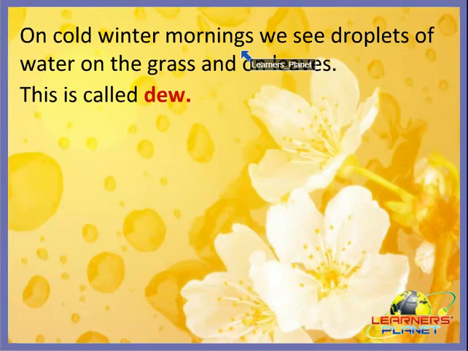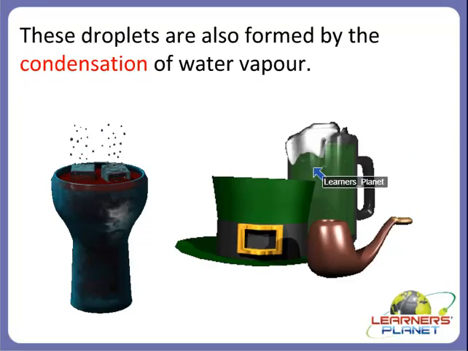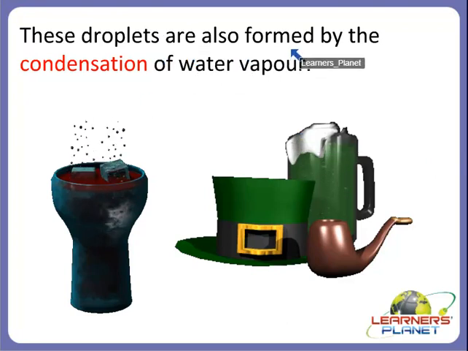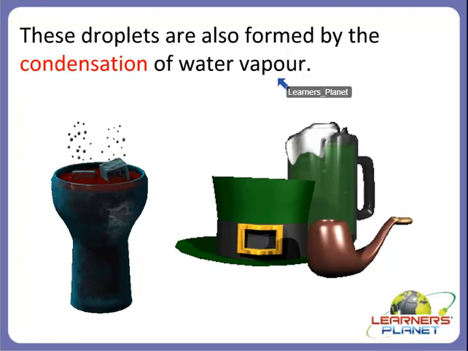So always remember that whenever you see tiny droplets of water on the grass or on the leaves on very cold winter mornings, it is actually dew, right? And these tiny droplets of water are also formed by the condensation of water vapor, right? So how are these droplets formed? Yes, they are formed by the process of condensation of water vapor.